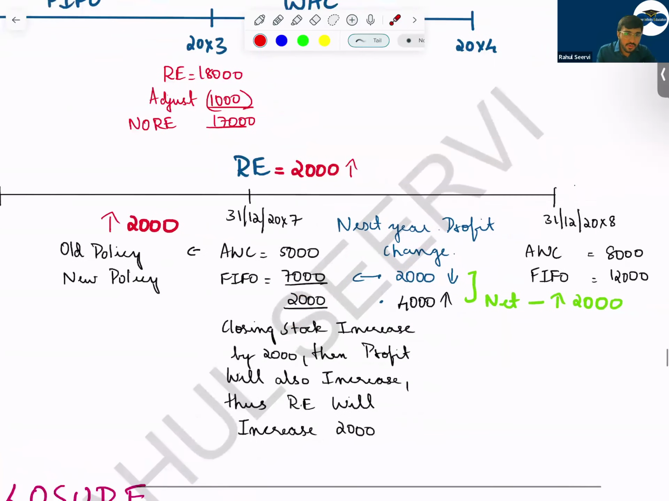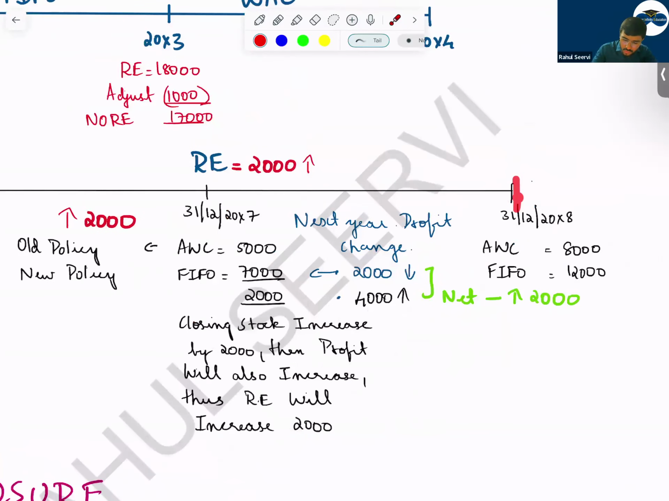Now the company decided to do the change on what day? The company decided to do the change on this date. The company mentioned that we will shift from weighted average cost to FIFO. In that case, can I say the adjustment should be done from day one? Now it is not. If it is possible, we should do. If it's not possible, the date from which it is possible, you have to consider.